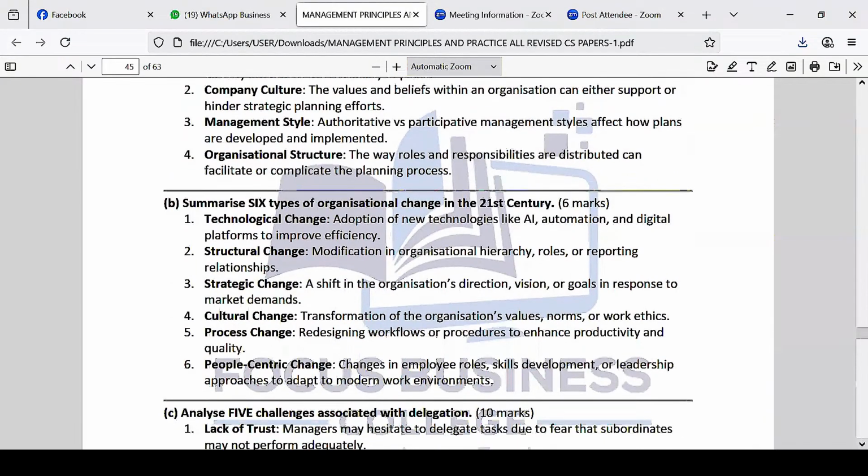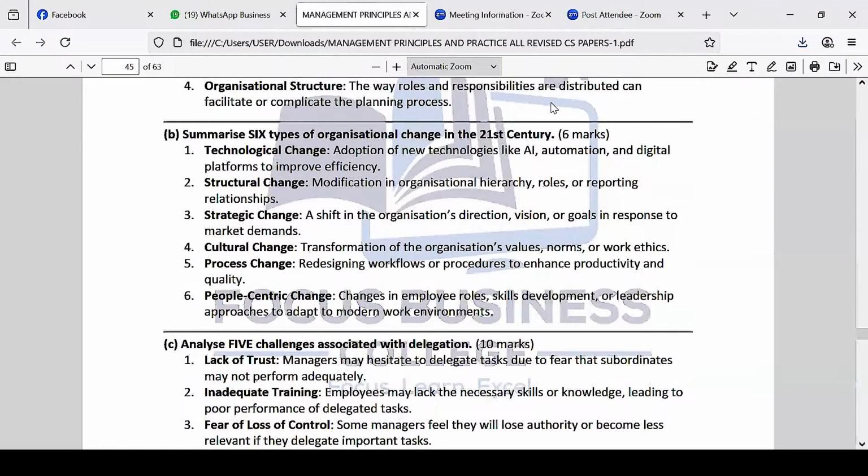The next question here is asking, somebody has written something. Let me try to get what has been written here. Skills and knowledge of the employees, very true. If you have very skilled and knowledgeable employees, they are going to help you implement the plan very easily. If you have employees who are not skilled and not knowledgeable, then implementing the planning function can be difficult in that company. So that's another one. I agree with that. That's very true.